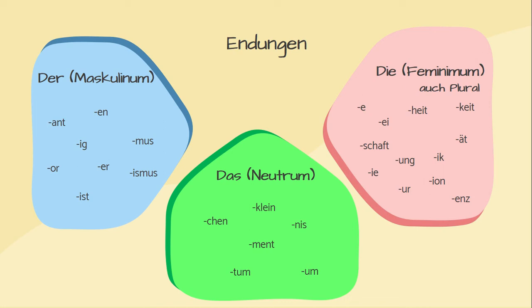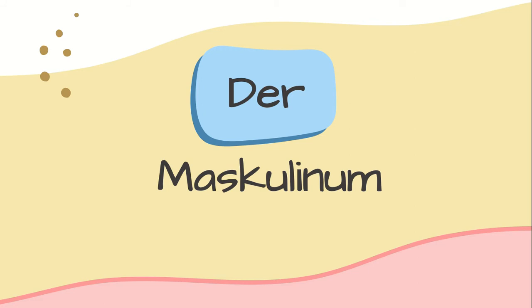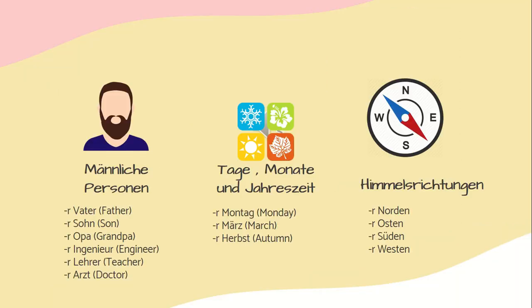These rules and conditions would help you in recognizing the articles of words, but there are also exceptions at times, which are not based on the rules, but instead you should just learn them over time. The article der is used to identify nouns with masculine gender. So, what are those? First, the article der can be used to identify a masculine person, like father, der Vater,